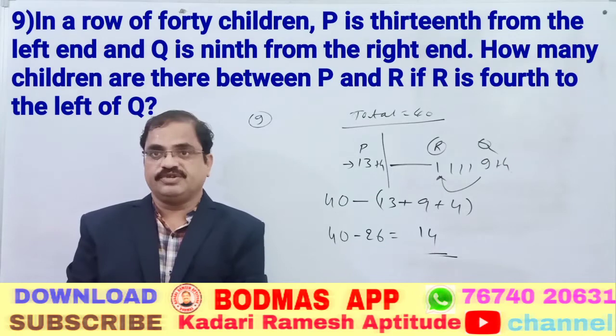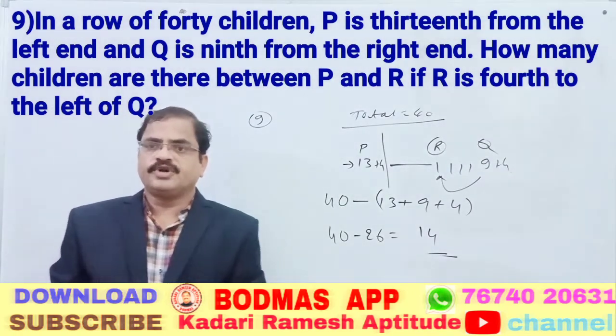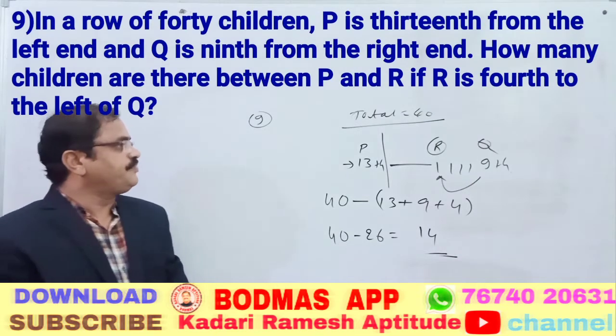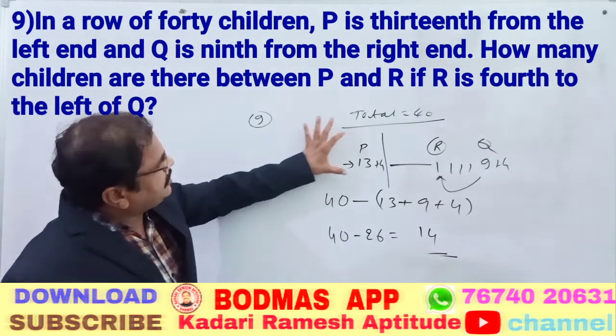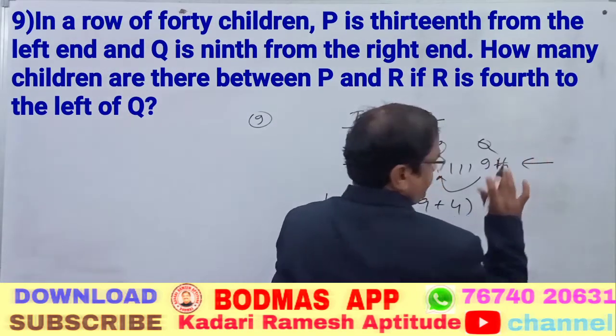Nothing but 14 students will be between P and R. So here the simple logic is: P is 13th from the left, Q is 9th from the last. First point.